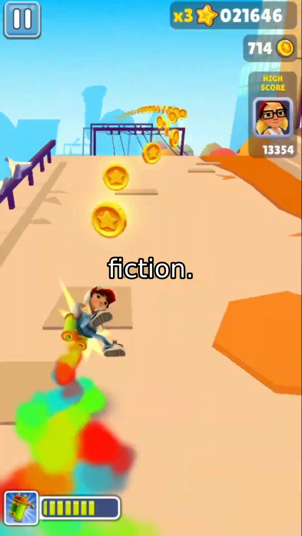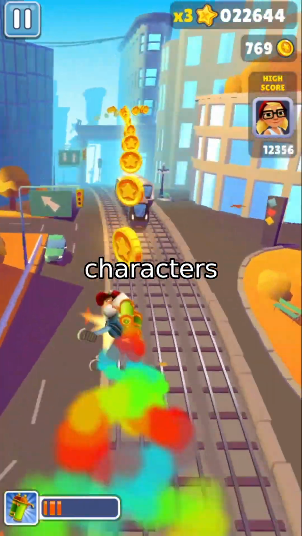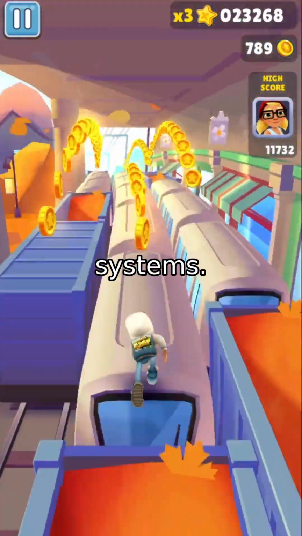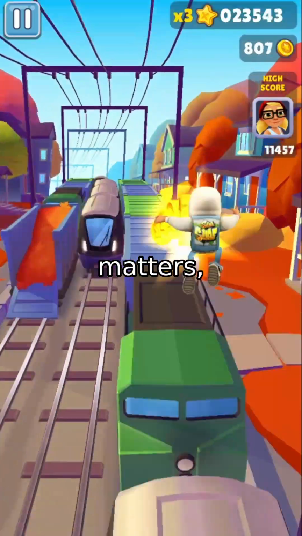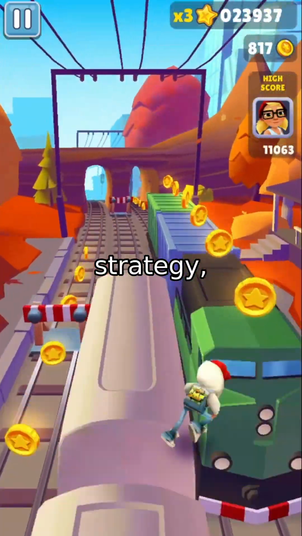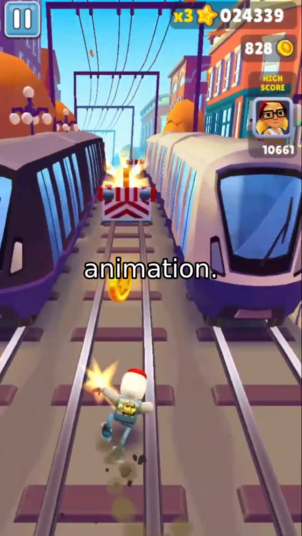This isn't science fiction. It's CoDance, a new framework that redefines how we animate multiple characters in a single scene, overcoming long-standing limitations in current AI animation systems. Let's dive into why this matters, what's broken in today's models, and how CoDance fixes it with a clever two-step strategy: unbind and rebind. The problem: rigid binding breaks multi-subject animation.